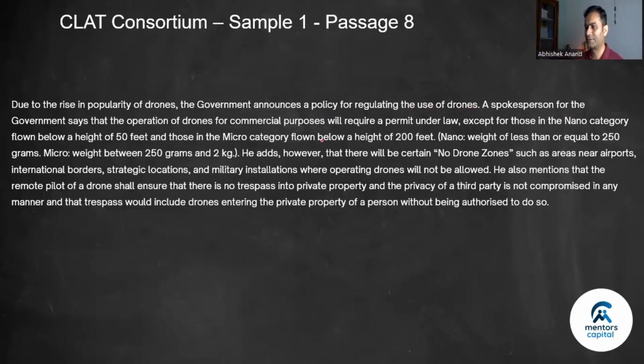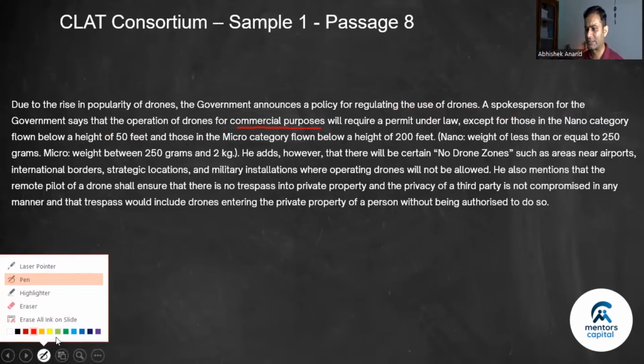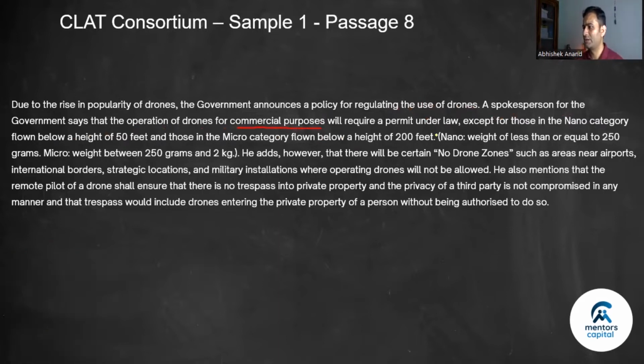A spokesperson for the government says that the operation of drones for commercial purpose will require a permit under law. So basically, if you are operating a drone for a commercial purpose, you will require a permit, except in nano category. In nano category, if you are flying it below, this is important, not at the height, below the height of 50 feet. So 49.5 feet will work, but 58 feet will not. And those in a micro category flown under or below the height of 200 feet. Right? So exception in case of nano category below 50 feet and micro category below 200 feet.